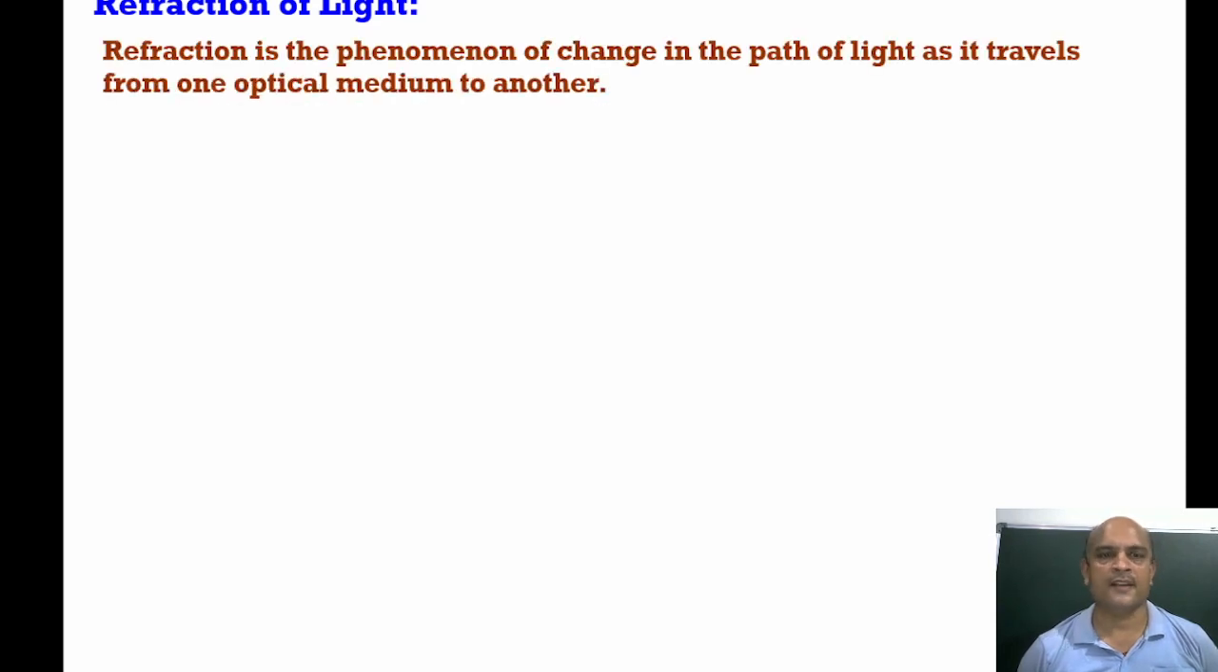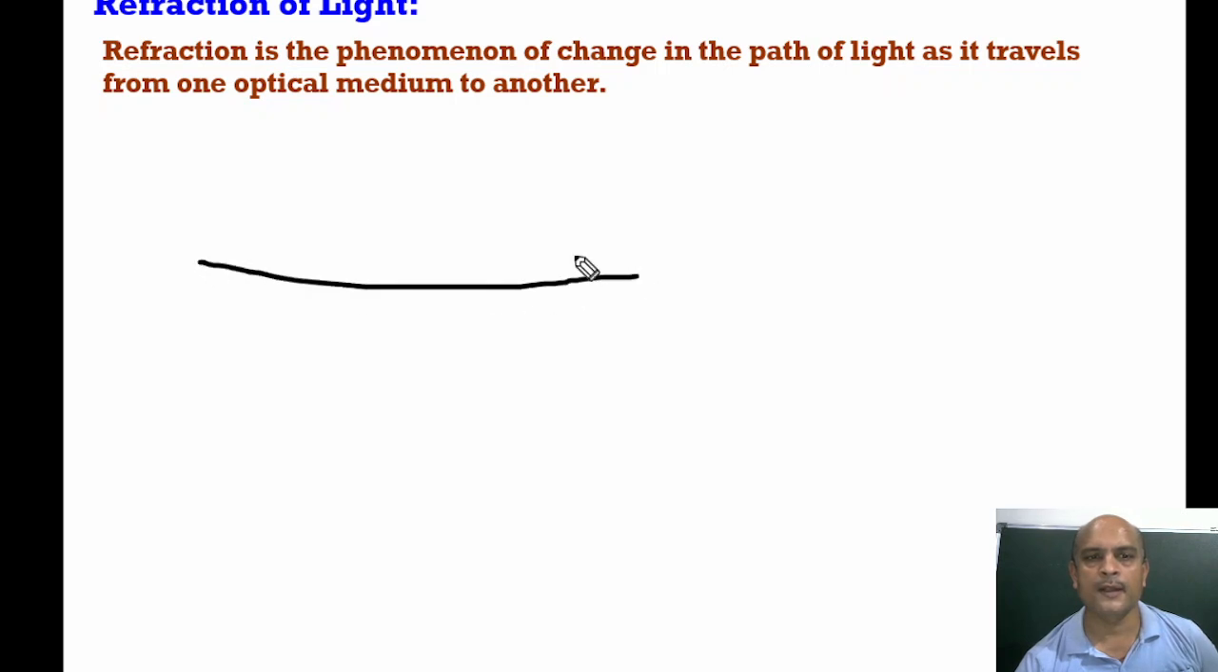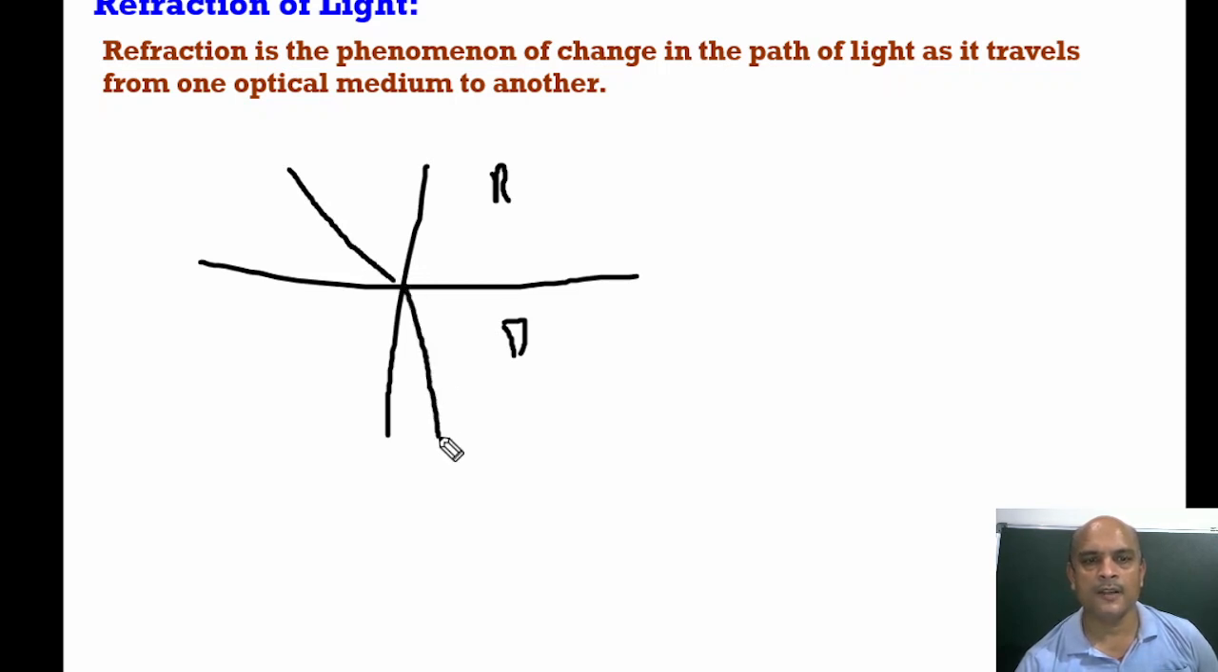So what is refraction? Refraction is a phenomenon of change in path of light as it travels from one optical medium to another. When a ray of light travels from one optical medium to another, rarer to denser or denser to rarer, it changes its path. If it travels from rarer medium to denser, then it must bend toward the normal. It means if it travels from air to glass, it bends toward the normal.